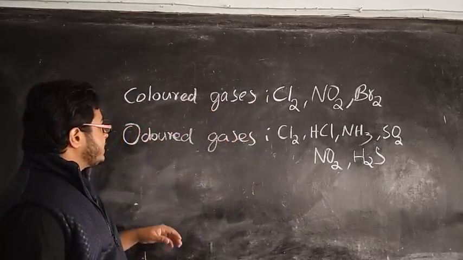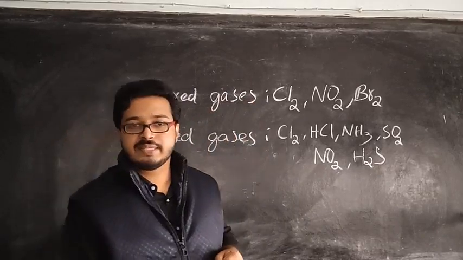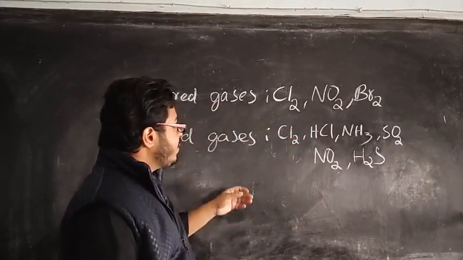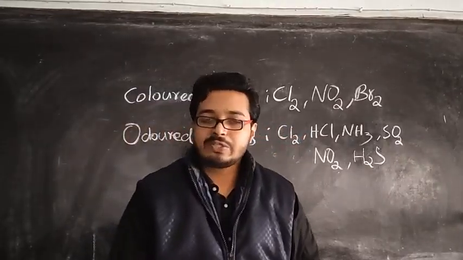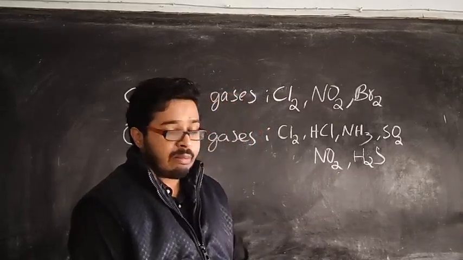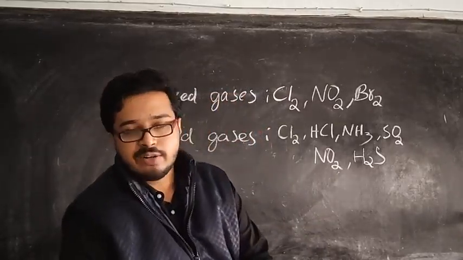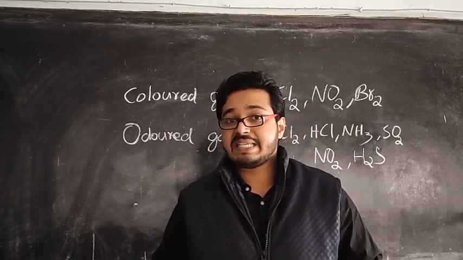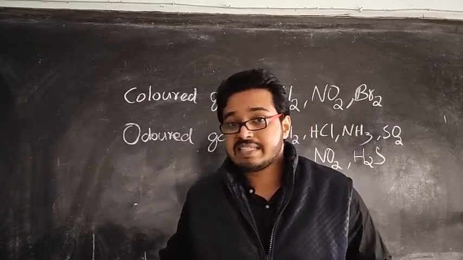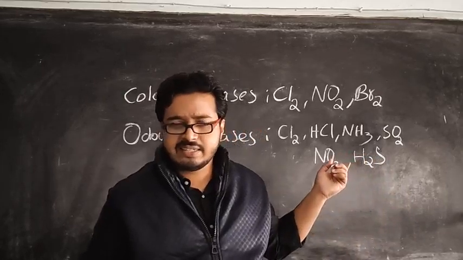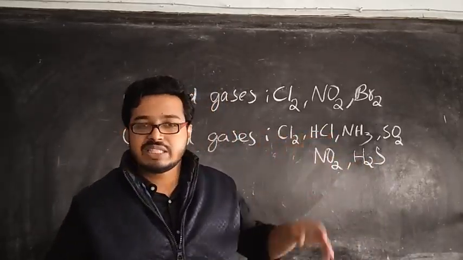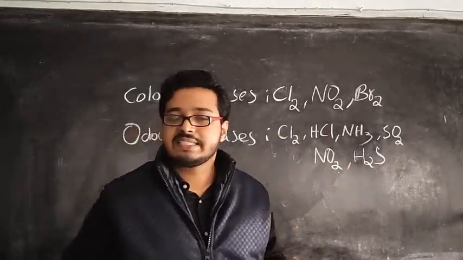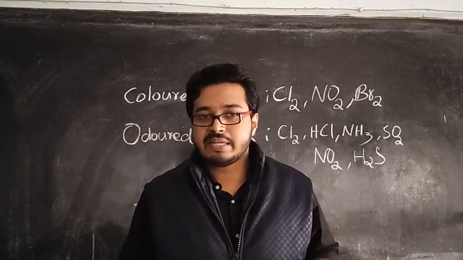The first group is the colored gases, which is there in your syllabus. The first one is chlorine gas, which is a greenish gas. The second one is NO2, a reddish brown gas. Other than that, you have bromine. Bromine is not included in your syllabus, but it is there in the electrolysis of lead bromide. Bromine gas is evolved from the anode, and it has a reddish brown color. That is why I have written it there. So there are three colored gases that you are studying: chlorine, nitrogen dioxide and bromine. Just remember their colors.